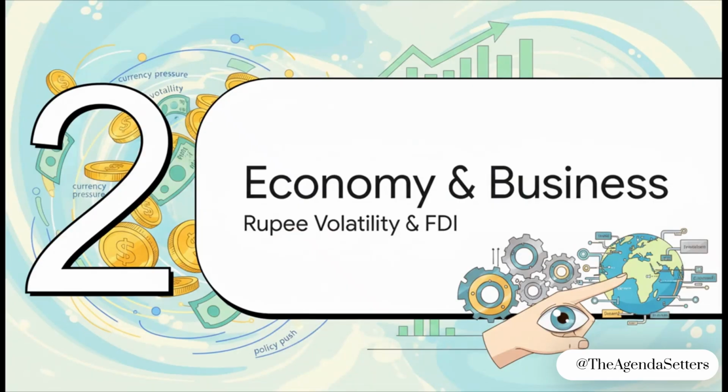All right, let's move into our second section, economy and business, a really critical part of your GS Paper 3. Today, we're honing in on two big stories that are dominating the landscape, the volatility of the rupee and a major policy shift in the insurance sector.